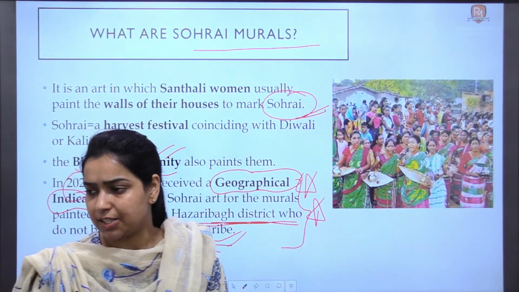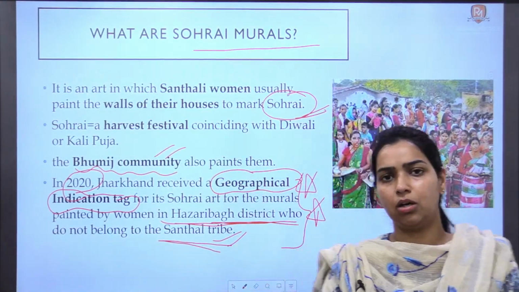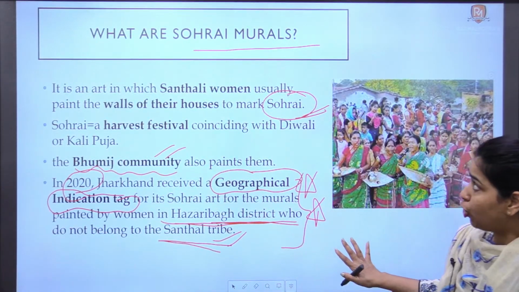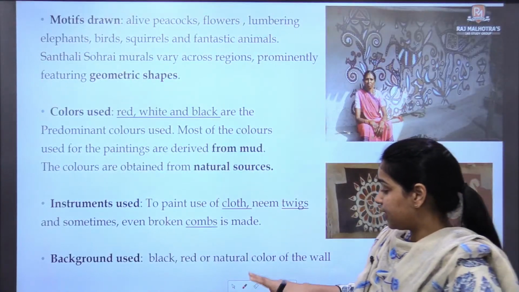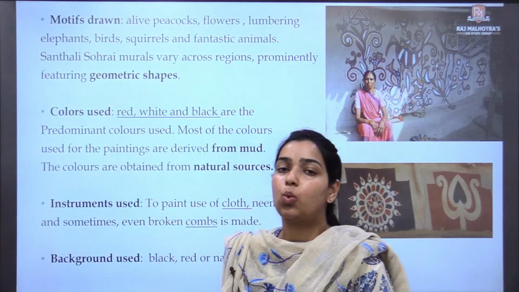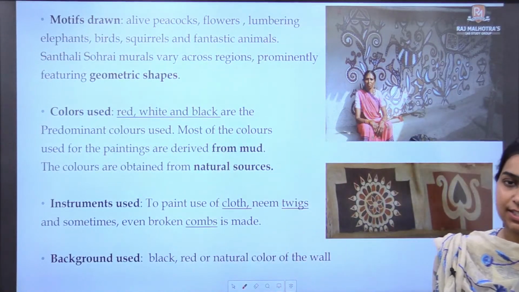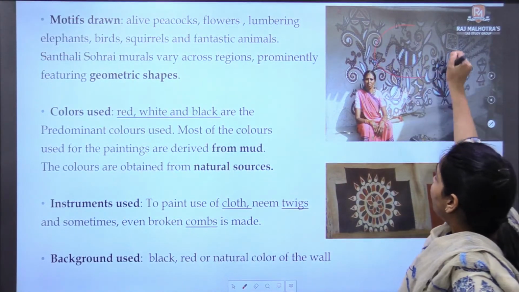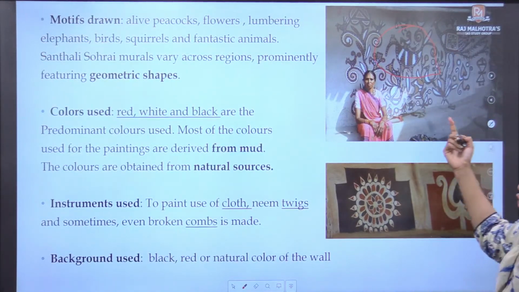So these are the facts that you have to learn about Sohrai murals. Now, these are some important details about it. ठीक है, so motifs, what are the designs made in these paintings? As you can see in this painting, peacocks are drawn, some elephants are also drawn.